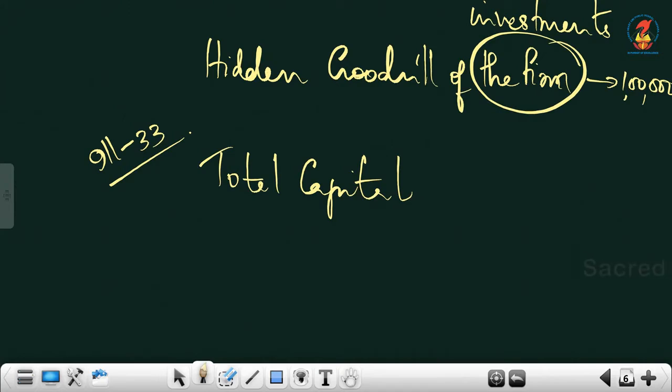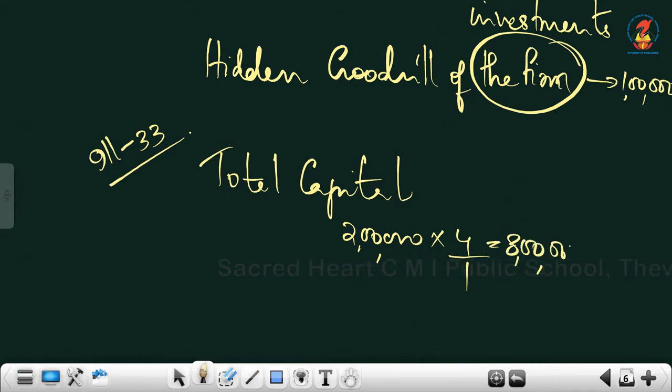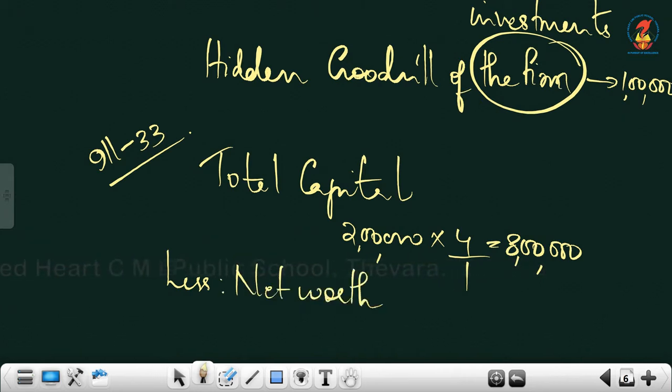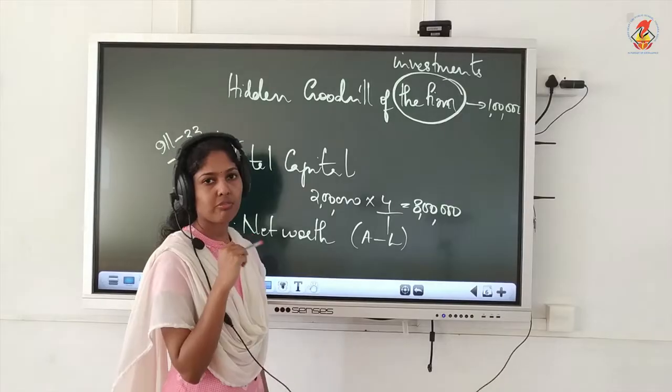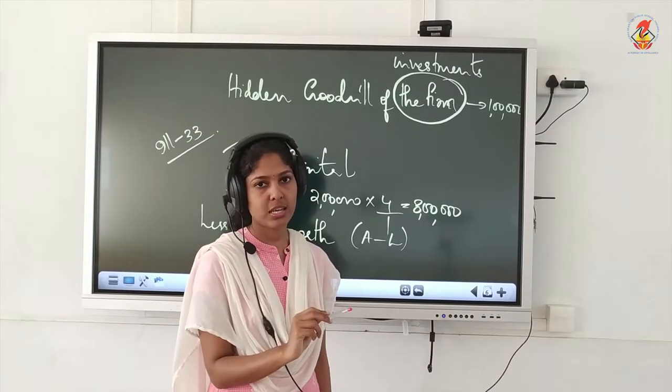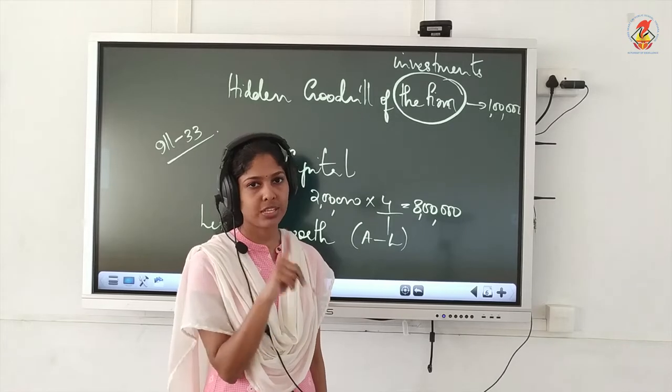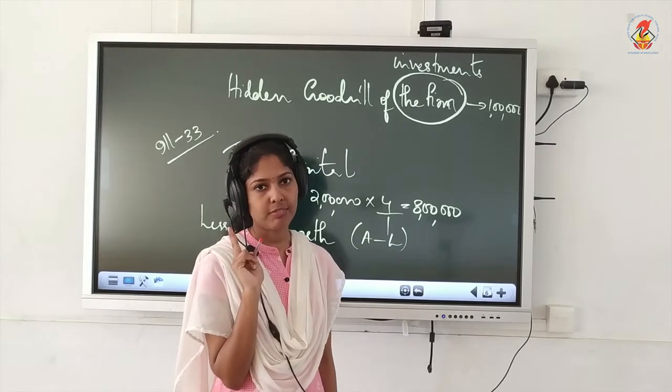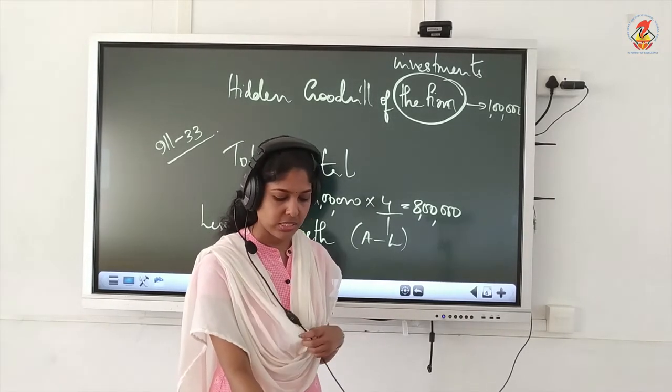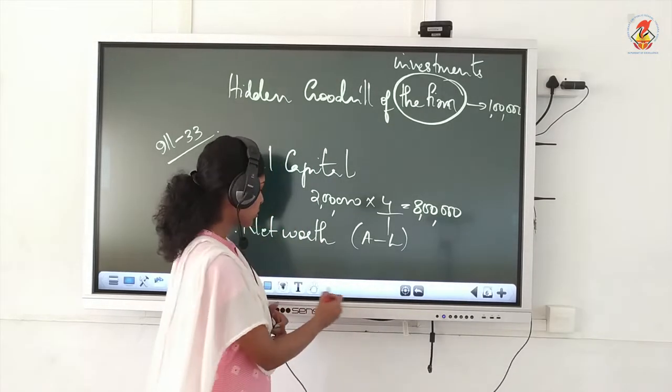Now I will substitute the figures. New partner's capital is 2 lakhs into the reciprocal of his share, 4 by 1 or 4, you can write, both are same. So total capital is 8 lakhs. From that you have to deduct something called net worth. Net worth is A minus L, or capital of all partners plus reserves and surplus minus 2 items, fictitious assets and non-trade investments. Now here by reading the question you would have understood which formula you can apply.